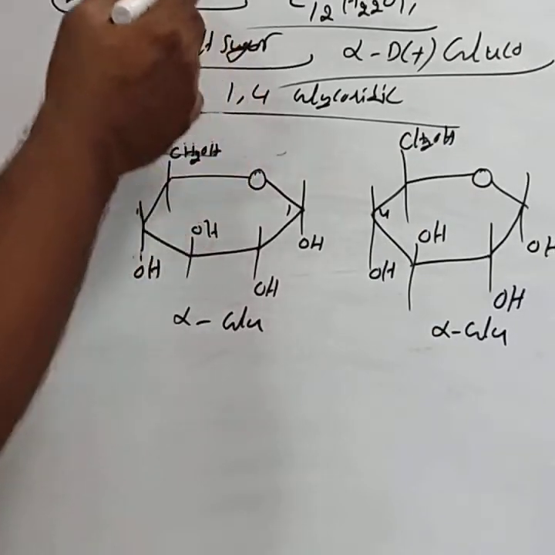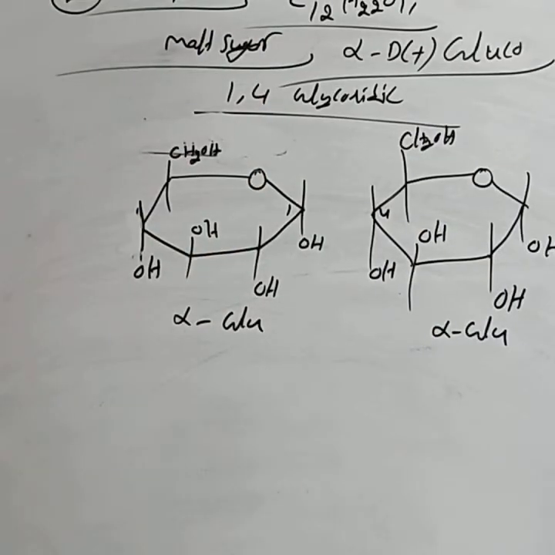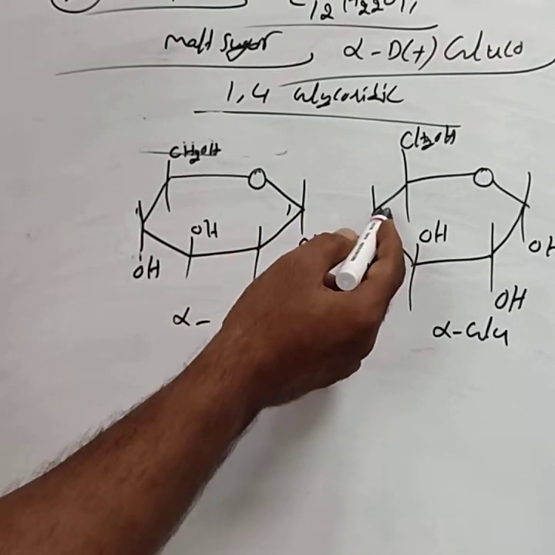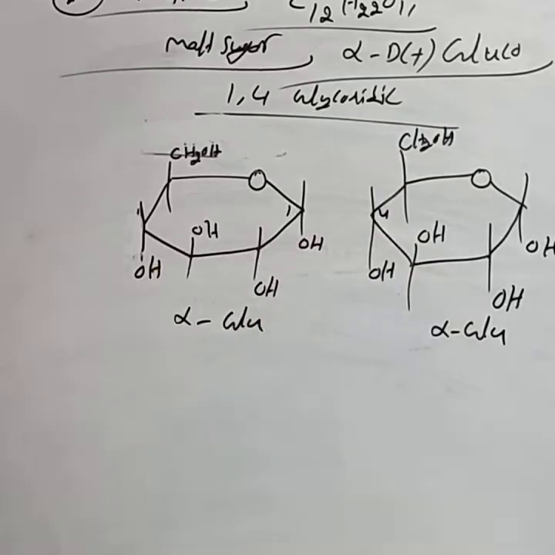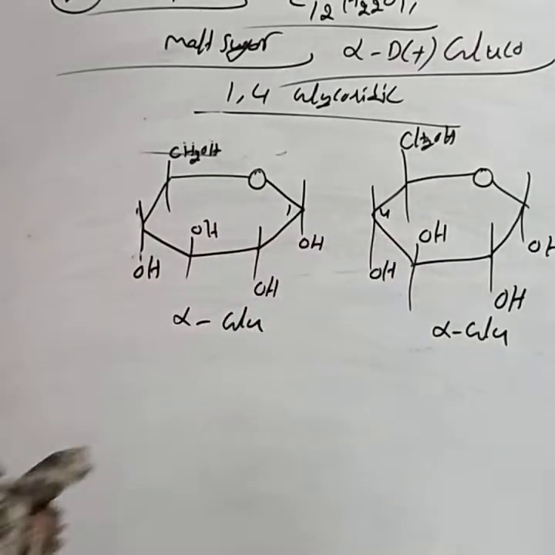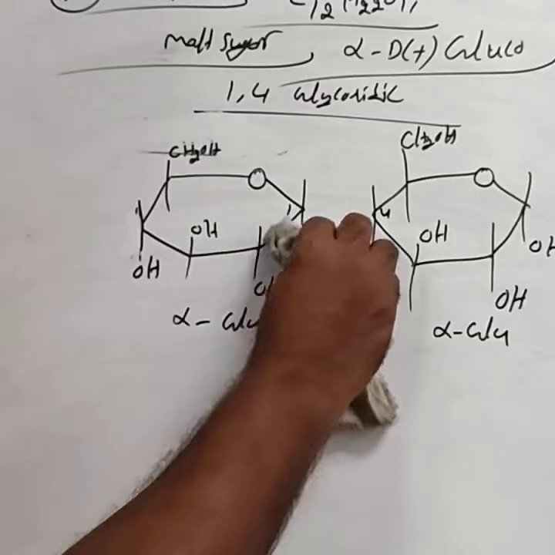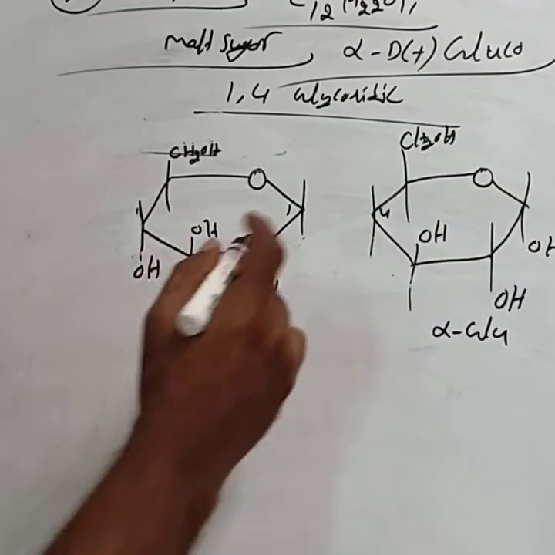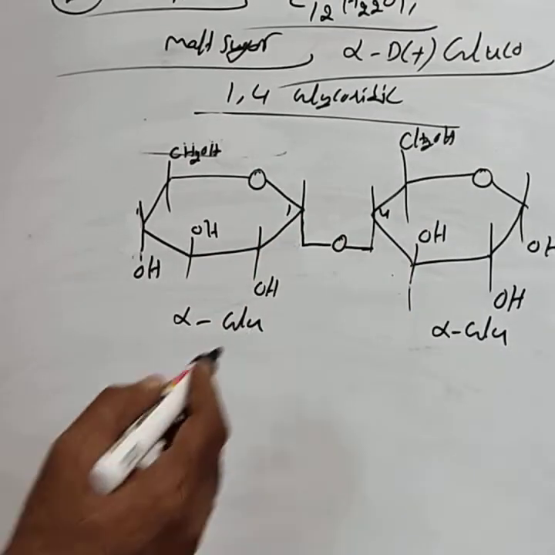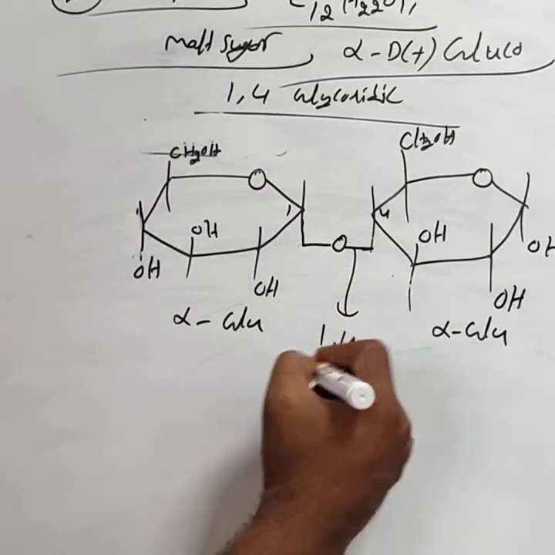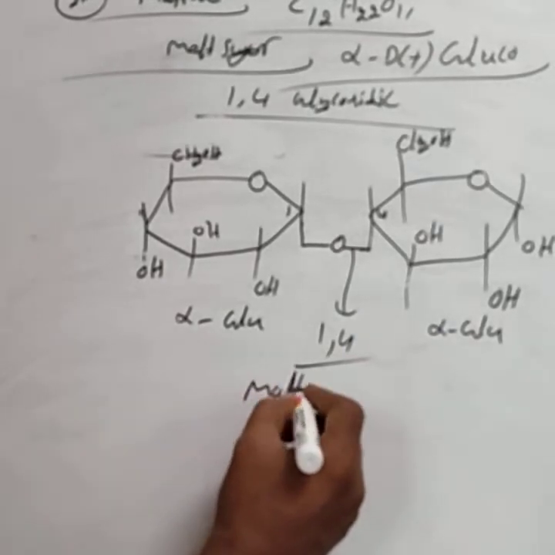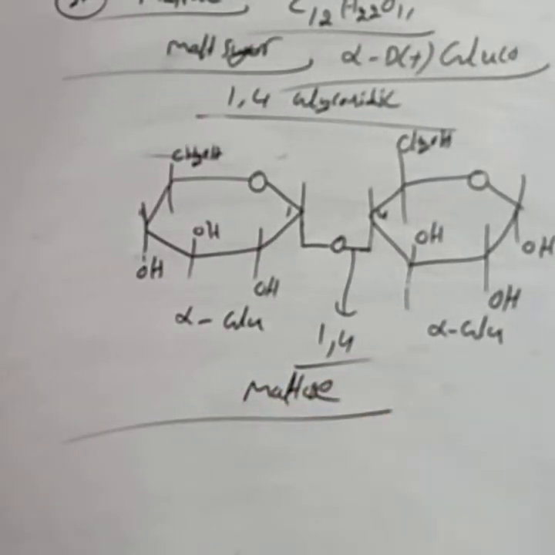We consider that maltose is made up through a 1,4 glycosidic linkage. The first position OH of one glucose and the fourth position OH group of the other undergo condensation. Removal of water takes place: from this OH and OH, H2O is removed. Then the remaining one is only the oxygen. That means these two monosaccharides are joined by the oxygen atom. This is called the 1,4 glycosidic linkage. The entire structure is called maltose. This is the Haworth structure.